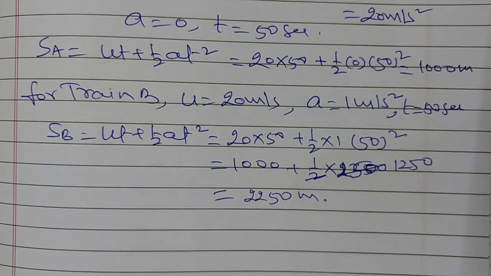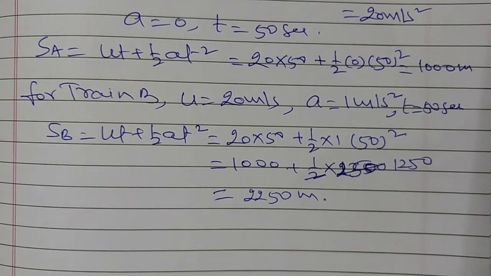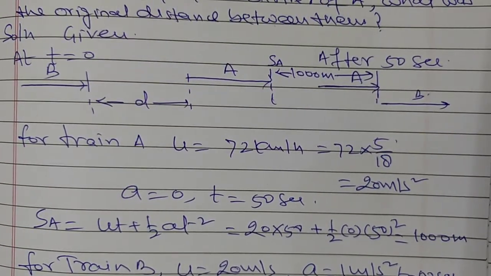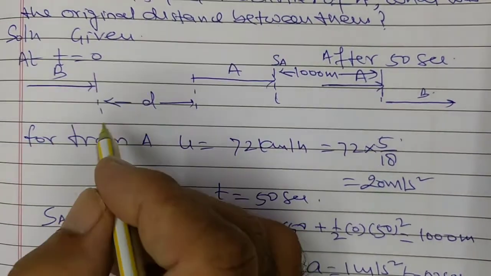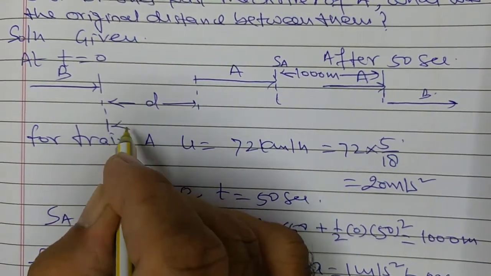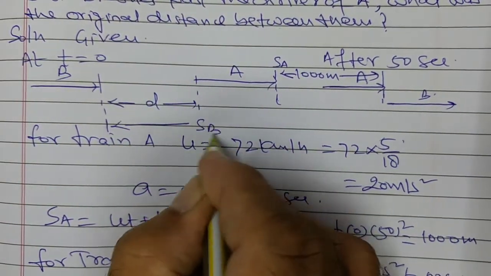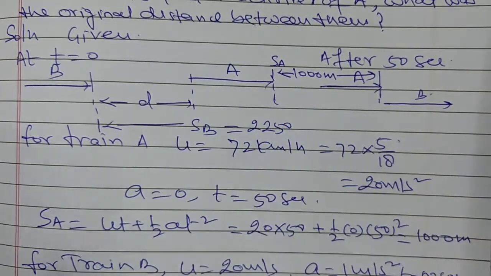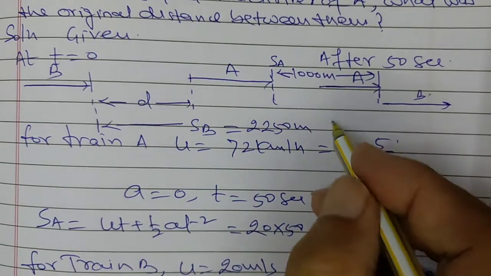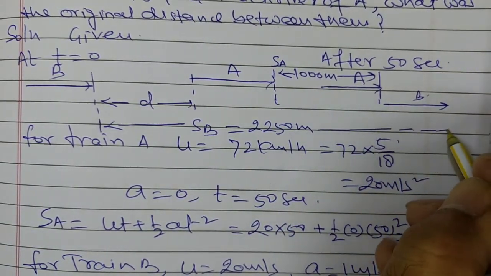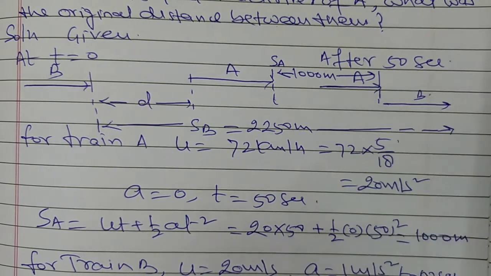So this is the distance travelled by train B during 50 seconds, SB is equal to 2250 meter, from here to here.